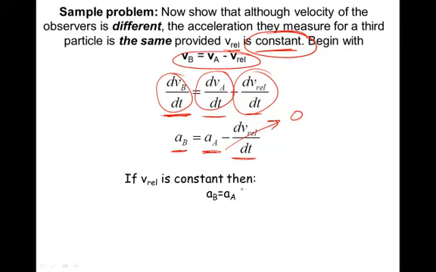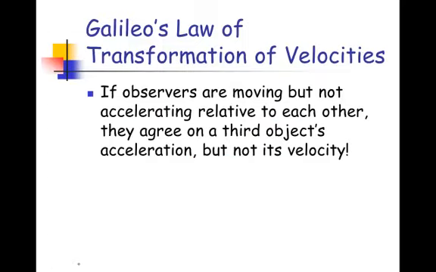And we find that the accelerations that we observe are the same. So this goes to prove Galileo's law of transformation of velocities. If observers are moving but not accelerating relative to each other, they agree on a third object's acceleration but not its velocity.